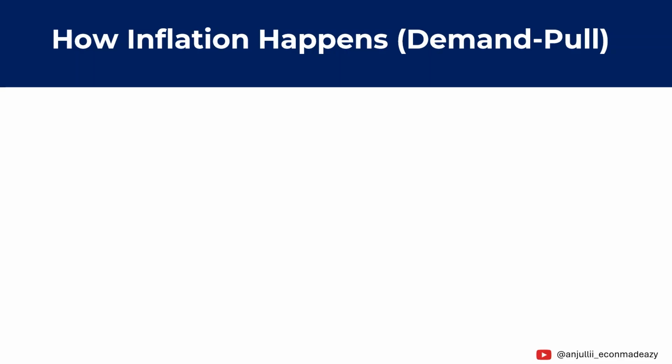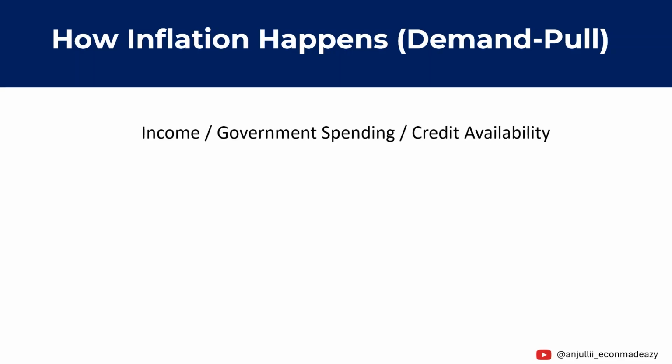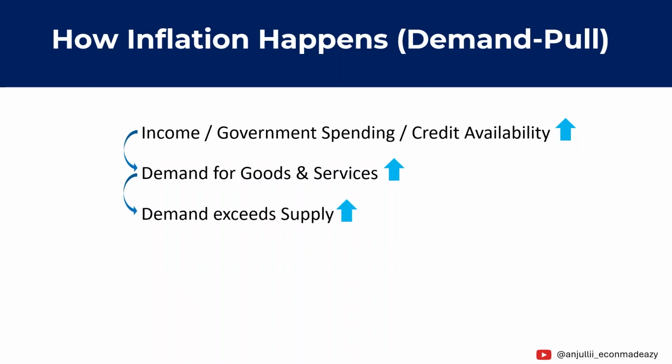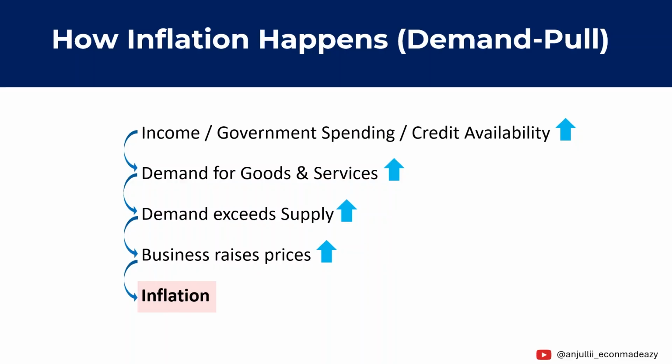First is demand pull inflation. Demand pull inflation occurs when spending in the economy increases. For example, this may happen when people's incomes rise, government spending increases, or credit becomes easily available. As a result, demand for goods and services increases. But if producers cannot increase supply quickly enough, demand begins to exceed supply. And when demand is greater than supply, businesses respond by raising prices. And when prices rise across many goods and services in the economy, we get inflation. Because this inflation is caused by increasing demand, it is called demand pull inflation.